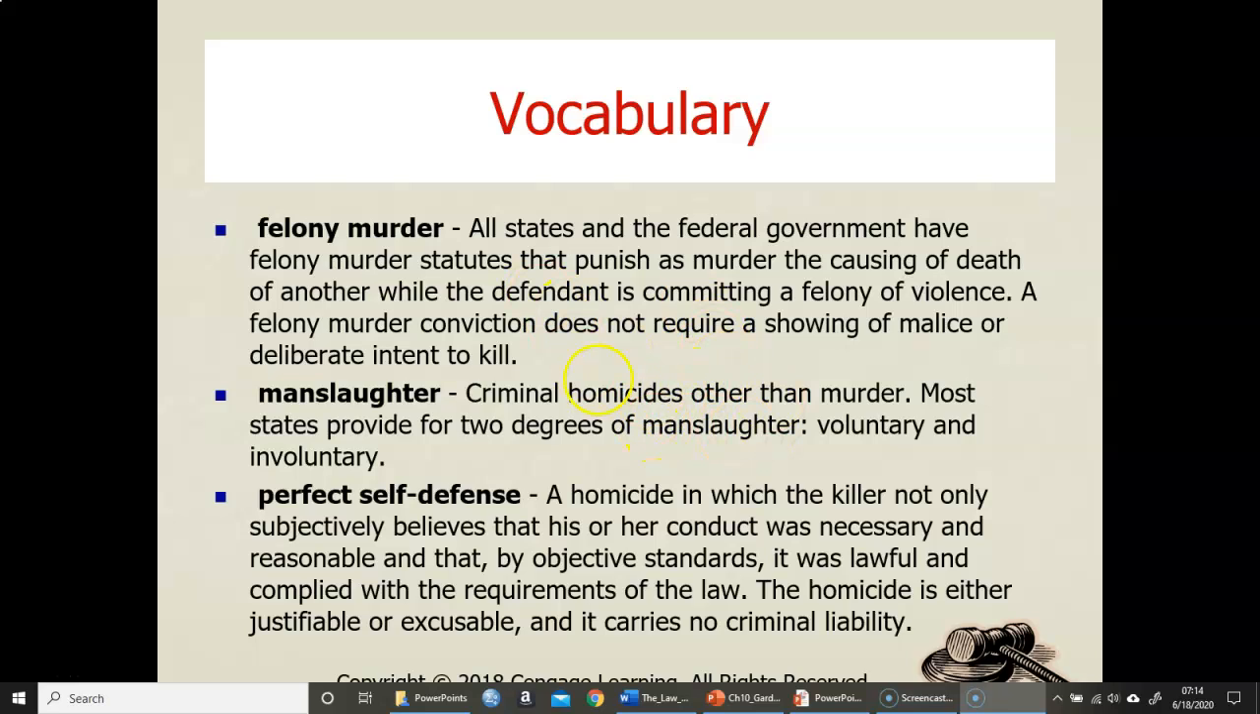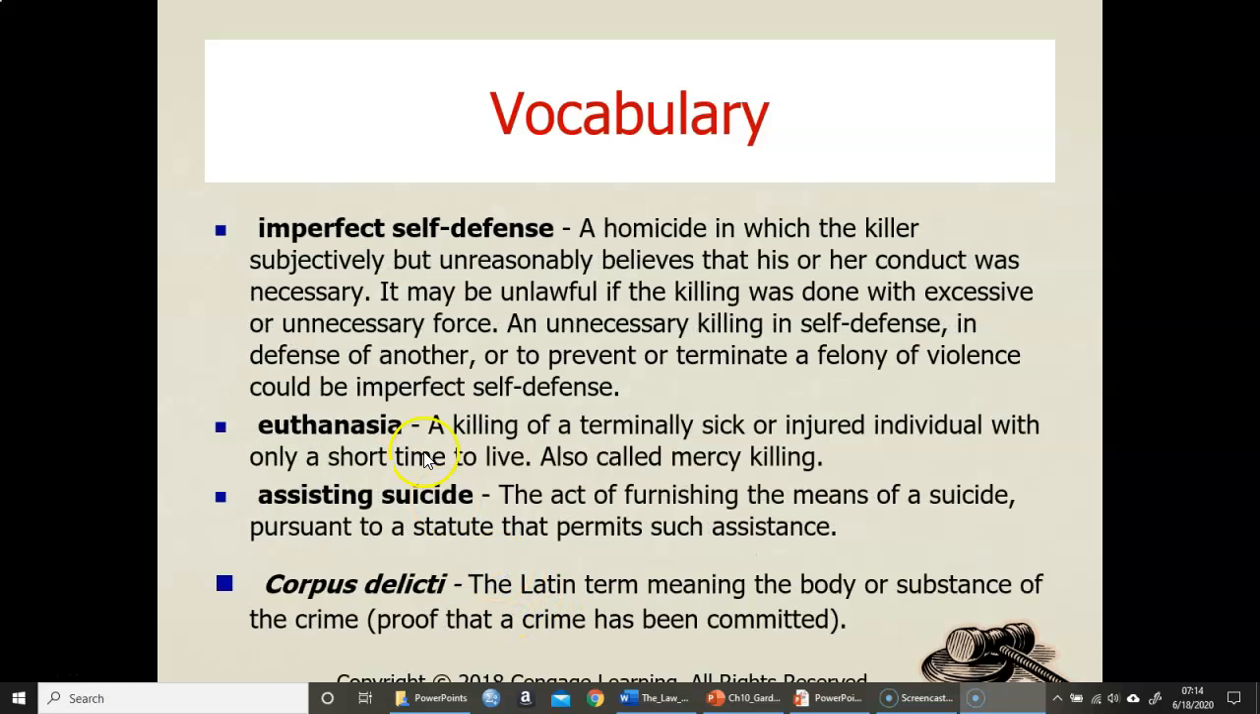Perfect self-defense is homicide in which the killer not only subjectively believes that his or her conduct was necessary and reasonable, but by objective standards, which objective means the population as a whole, it was lawful and complied with the requirements of the law. Imperfect is homicide in which the killer subjectively but unreasonably believes that his or her conduct was necessary. So subjective means you as an individual. It may be unlawful if the killing was done with excessive or unnecessary force, an unnecessary killing in self-defense, in defense of another, or to prevent or terminate a felony of violence. Could be an imperfect defense.